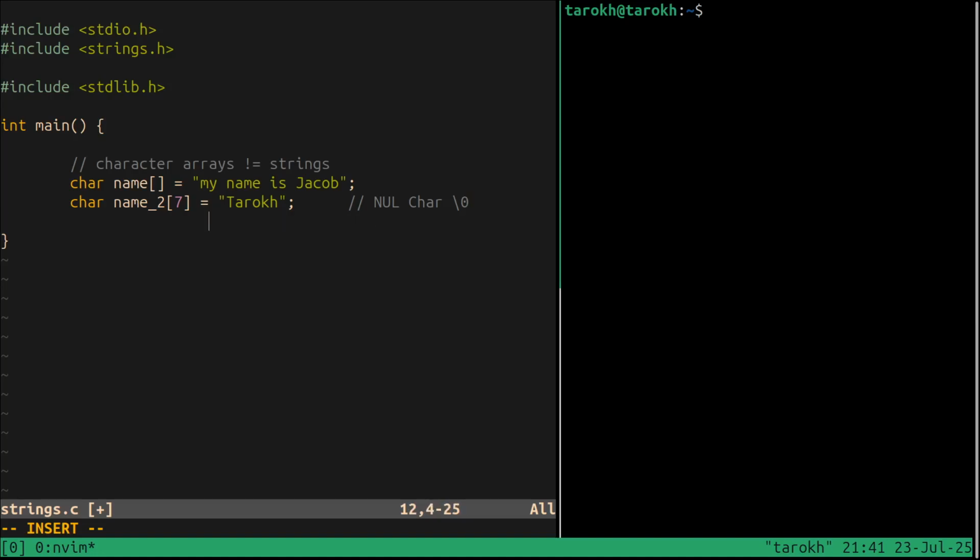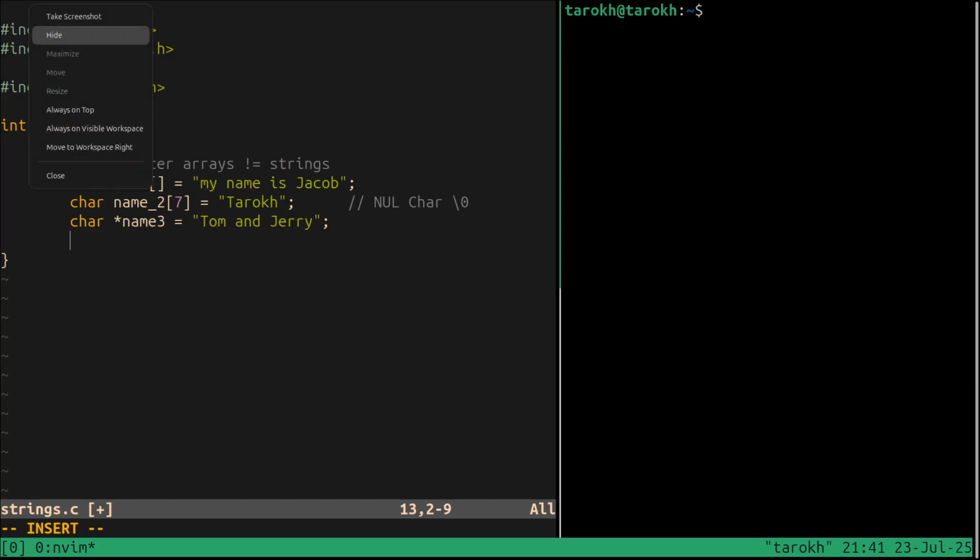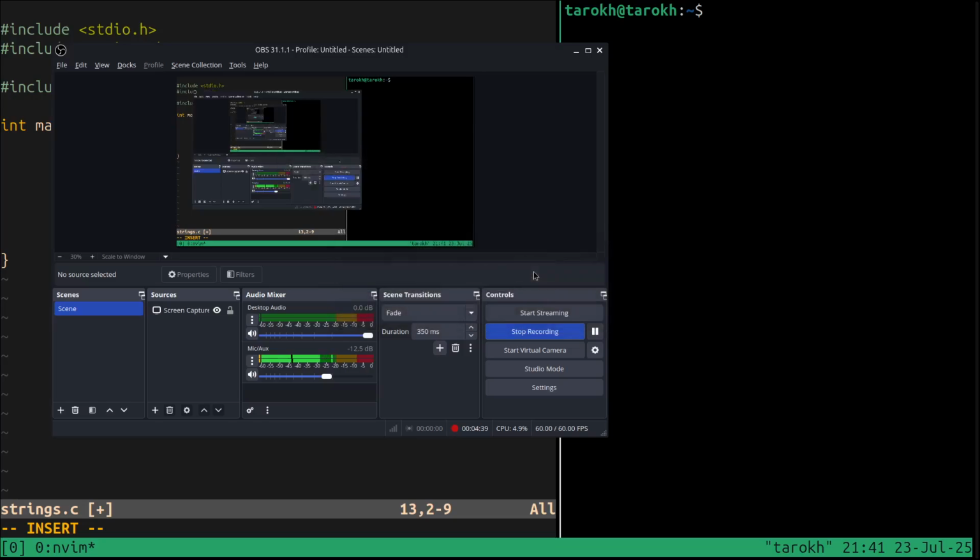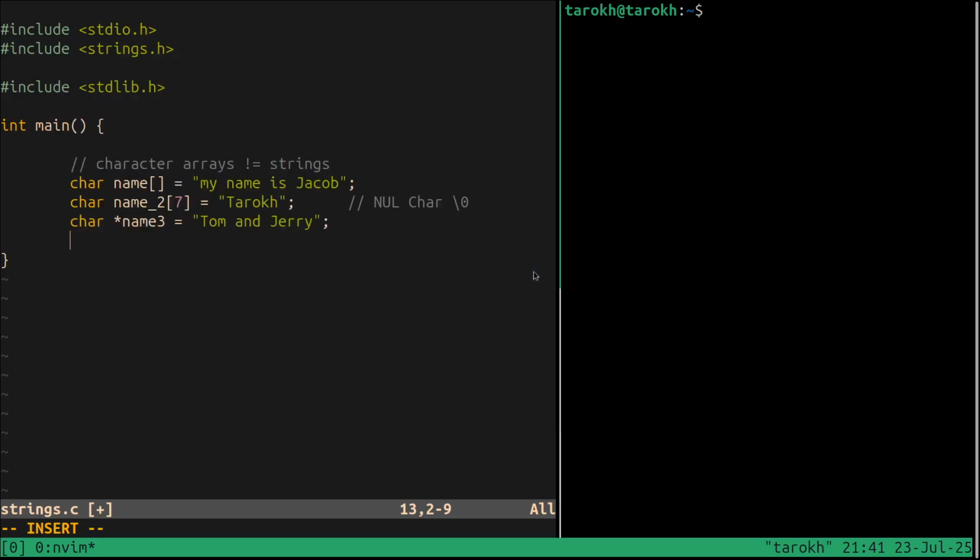So this is also another way that you can define strings, and another way is the pointer. We can say, for example, name 3, and write something here. I can say Jacob, or Tom and Jerry. By the way, these are the three syntaxes, the three ways that we can use to define strings in C. Are we recording? Sorry if I check too much, I get nervous.